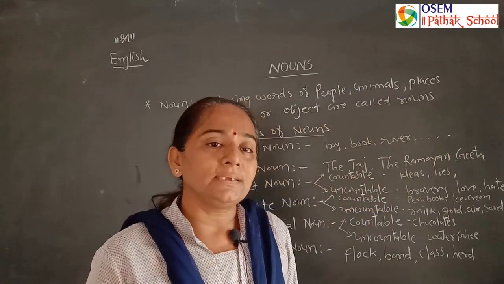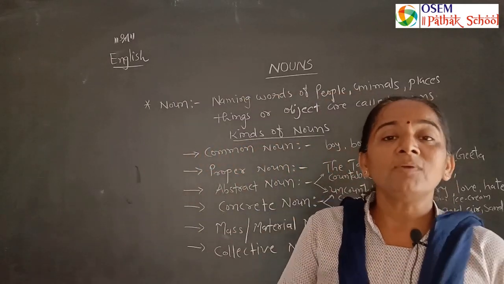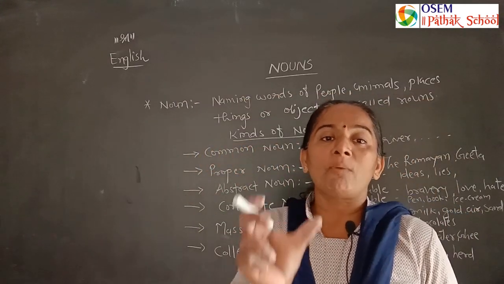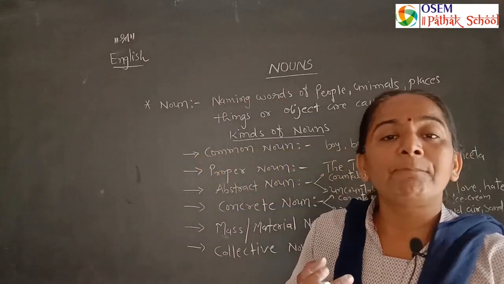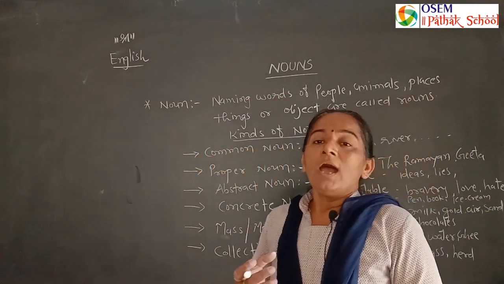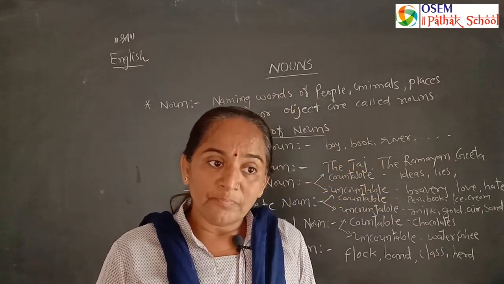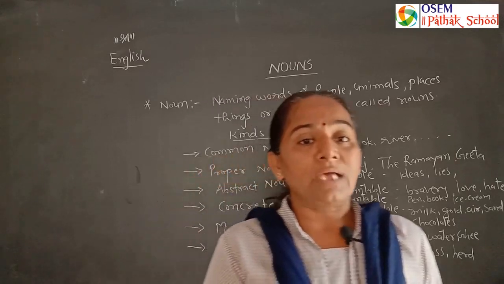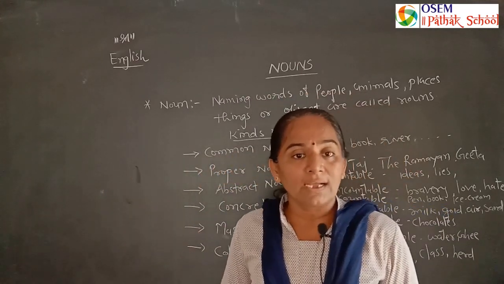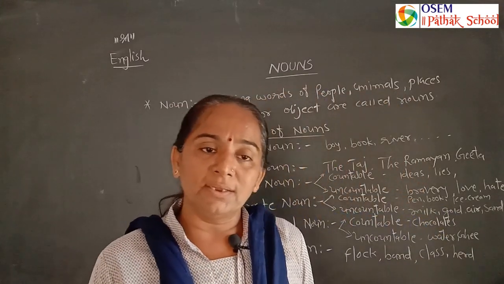Second is proper noun. Proper noun means the name which is given to a particular person, a particular place, a particular object. If I want to go to a river, which river do I go to? I want to go to the river Ganga. I want to go to the river Aji. I want to go to the river Nyari.